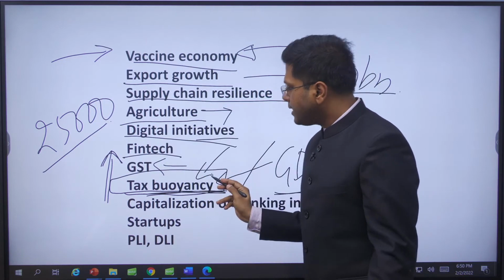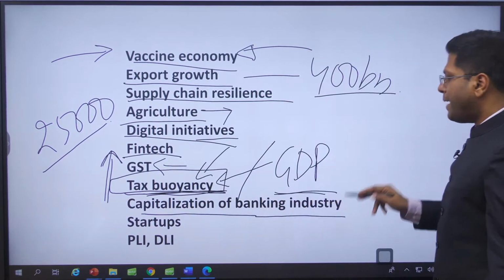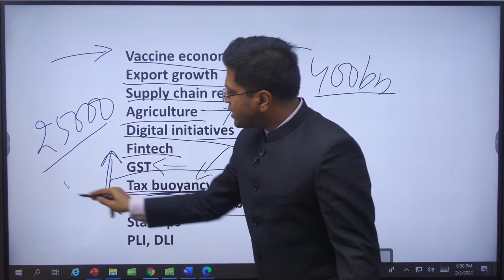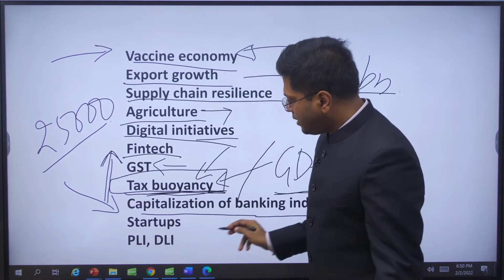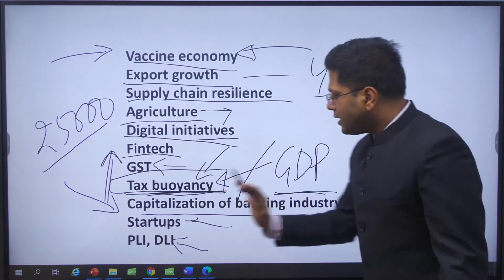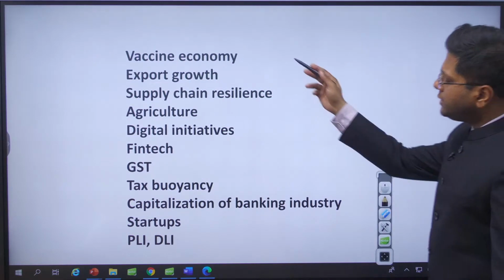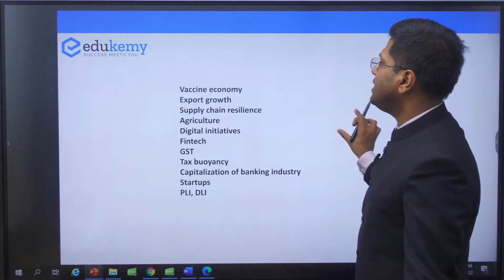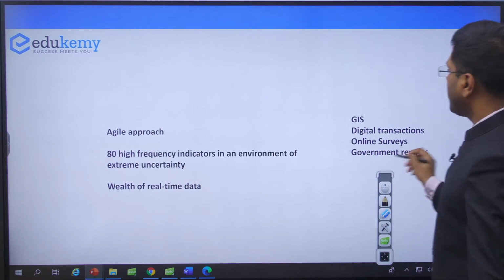Tax buoyancy, right? And then capitalization of the banking industry. In fact, capitalization of many other industries of the government, startups, PLI, or design linked incentive schemes, right? So this is how we are trying to rope in. Do remember these keywords. Okay.